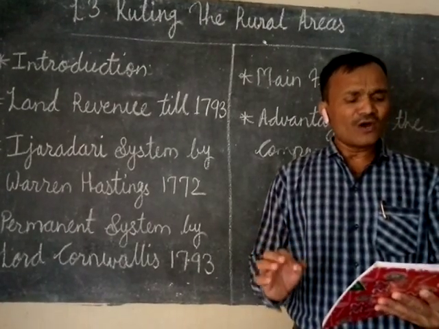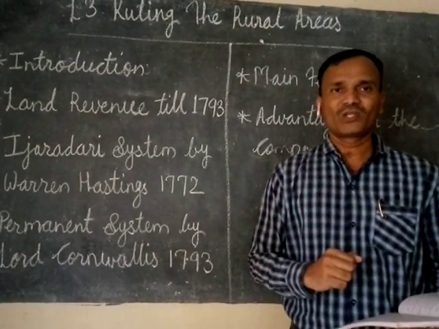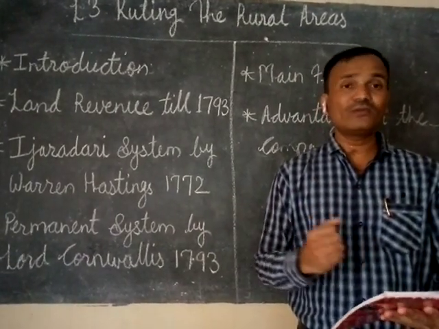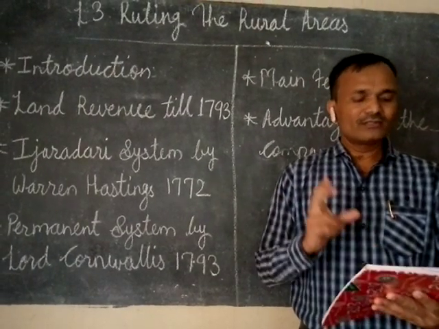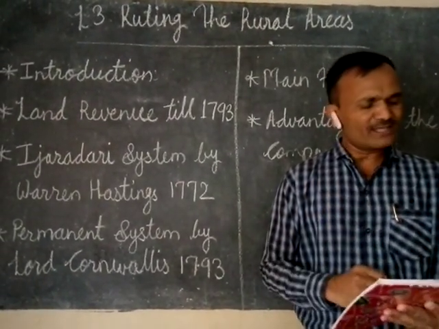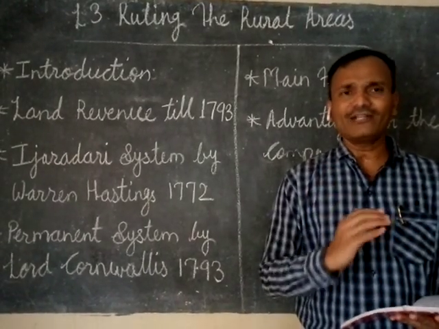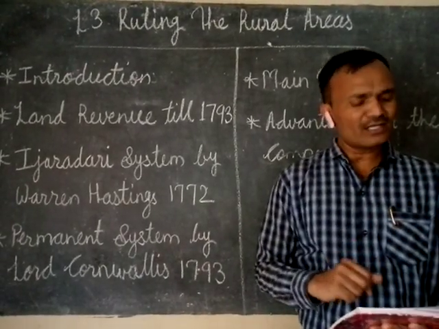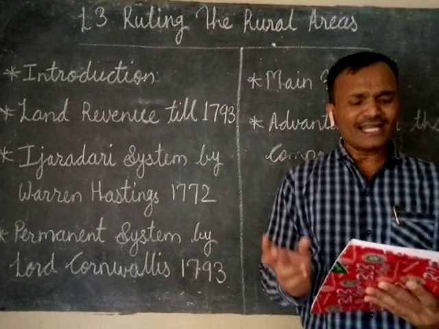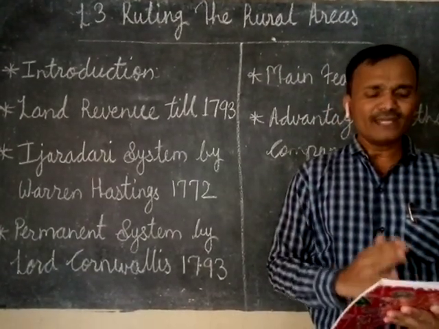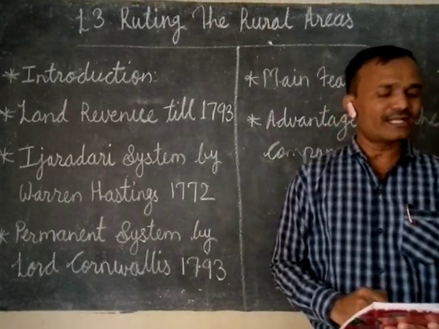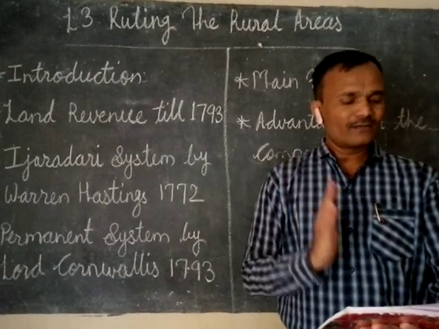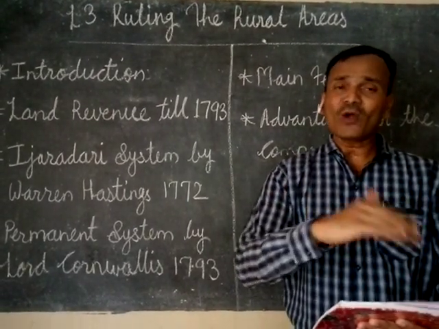So a new class of absentee landlords emerged. Obviously these lands were purchased by the rich landlords. Absentee landlords means landlords who had their lands in the villages but were living in the cities or towns. The tax collectors became hereditary, means it transferred from father to son. The third point: after paying the company, the remaining amount was a profit for the zamindars.